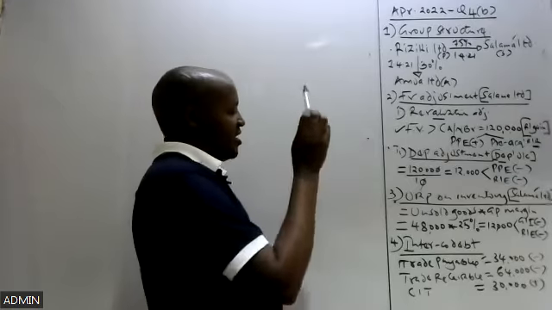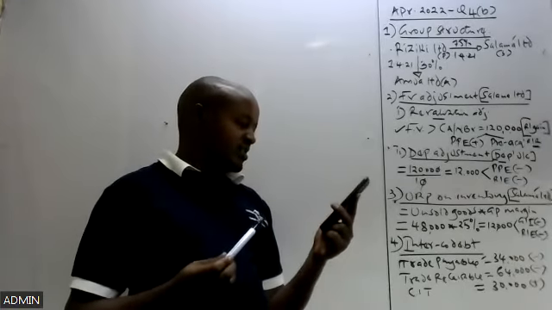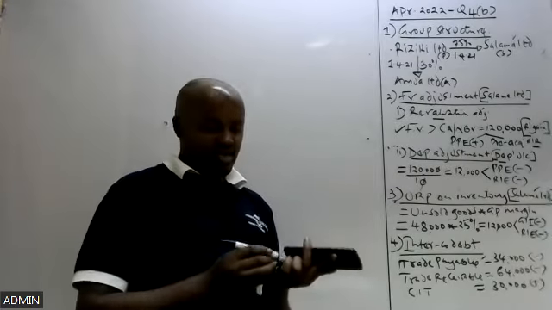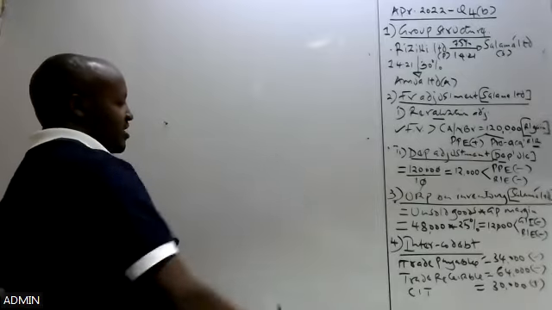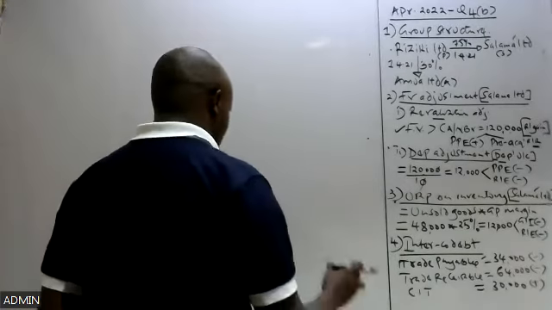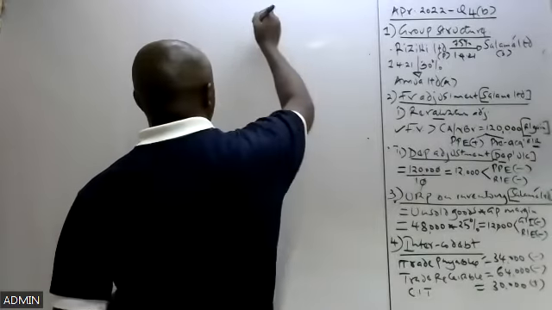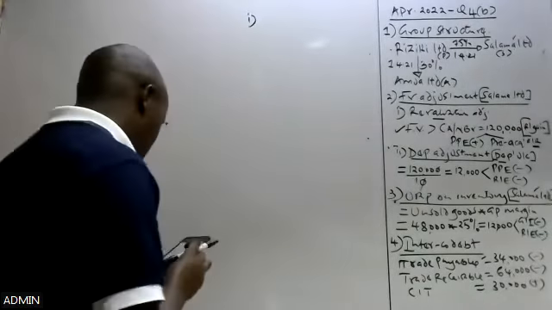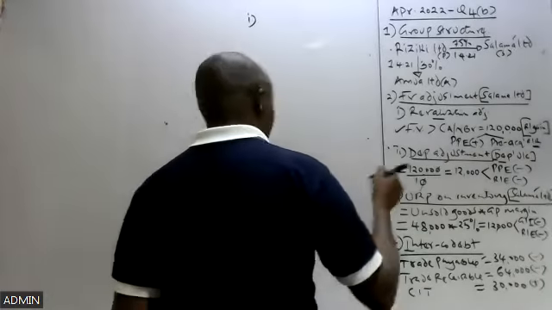So instead of having the goodwill as our last working here, we are going to compute that goodwill as required in Roman 2. Generally we said we should have the last working as the computation of goodwill, but we will not compute that now; we will compute it when answering Roman 2. So let's go straight to Roman 1 of that question, whereby we are required to compute the value of investment in Amua.